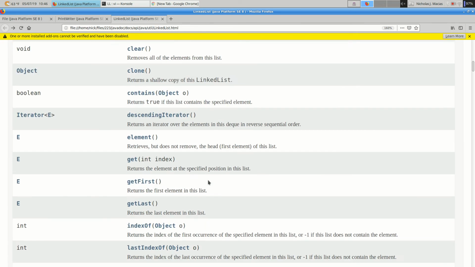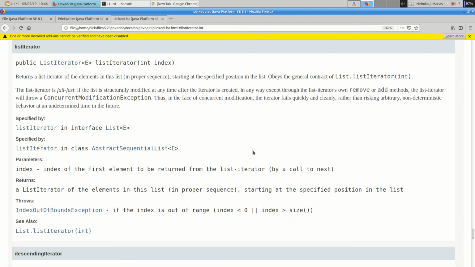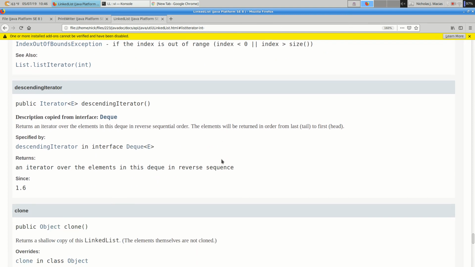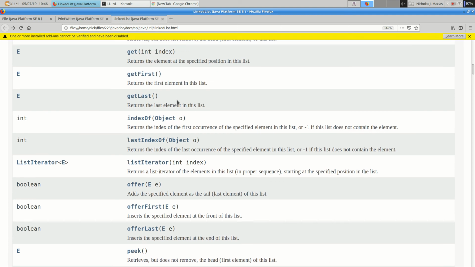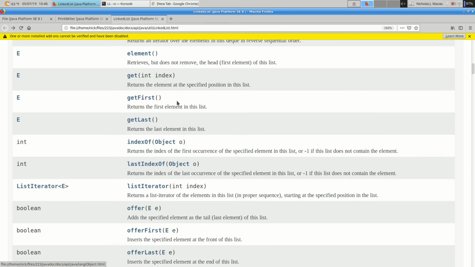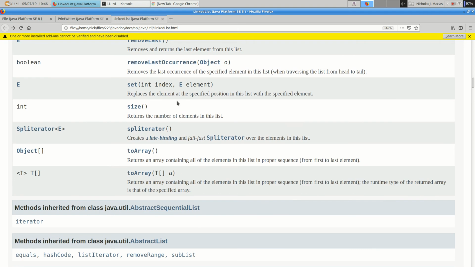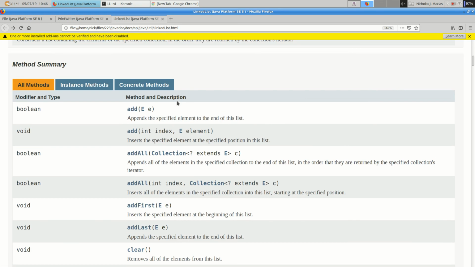Let me go back to the index here. So if we have a linked list object, this is not a really good example.